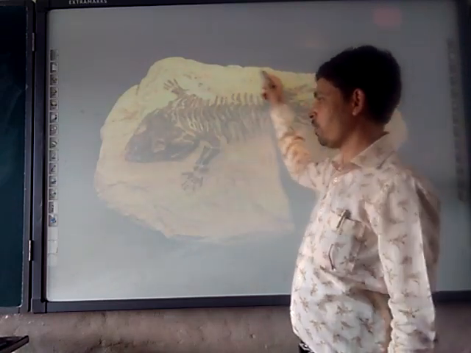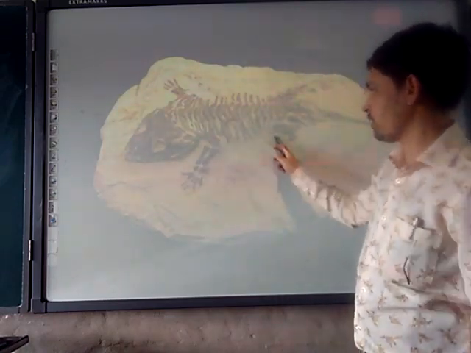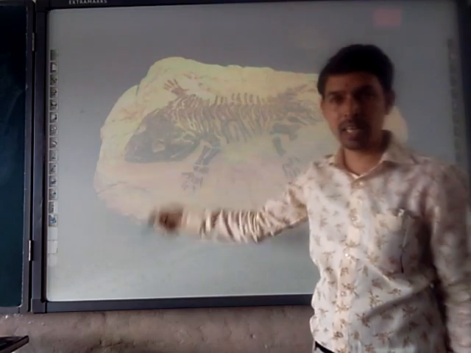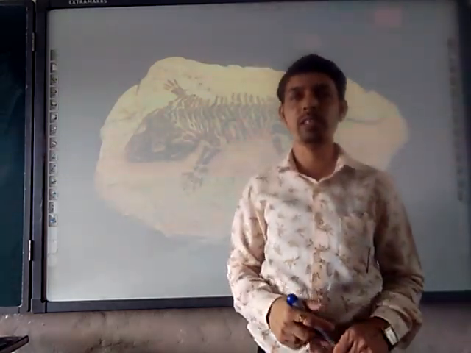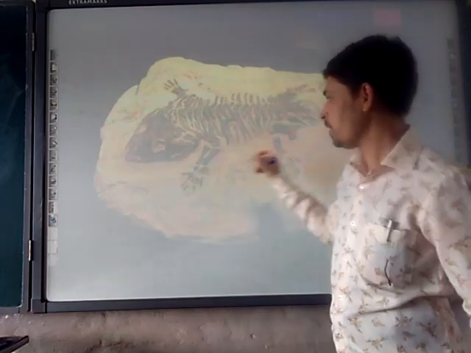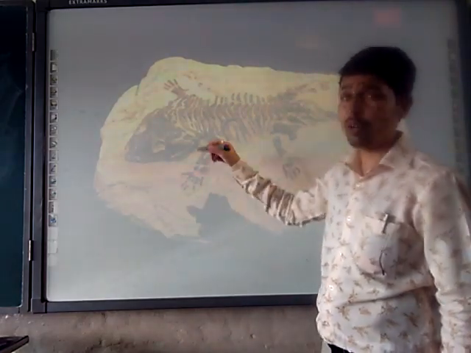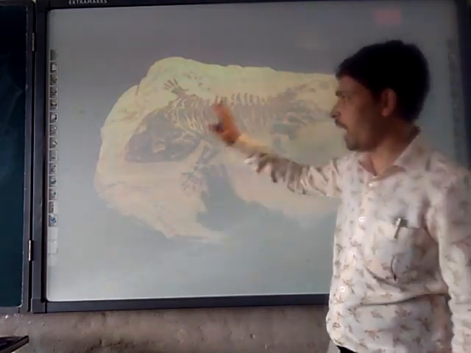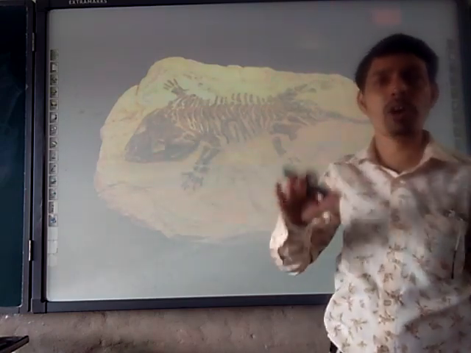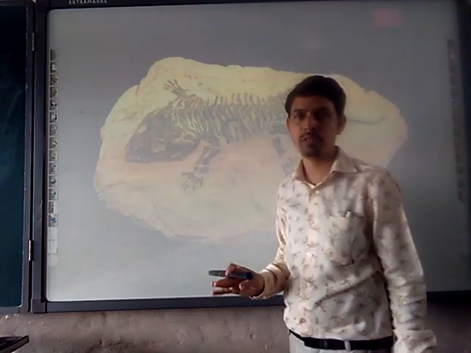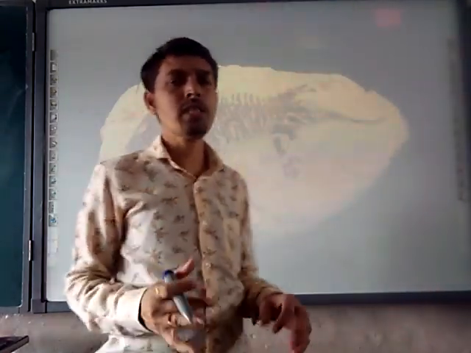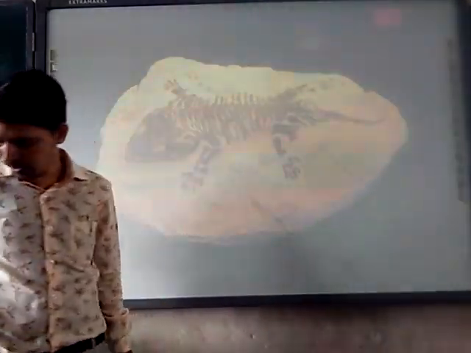So, what is this? Which animal is it? Is this a lizard? Is this a crocodile? I am not going to disclose here. That is your homework. This is called a fossil, how the animal is trapped into the layers of rock. So, moving further to discuss next.